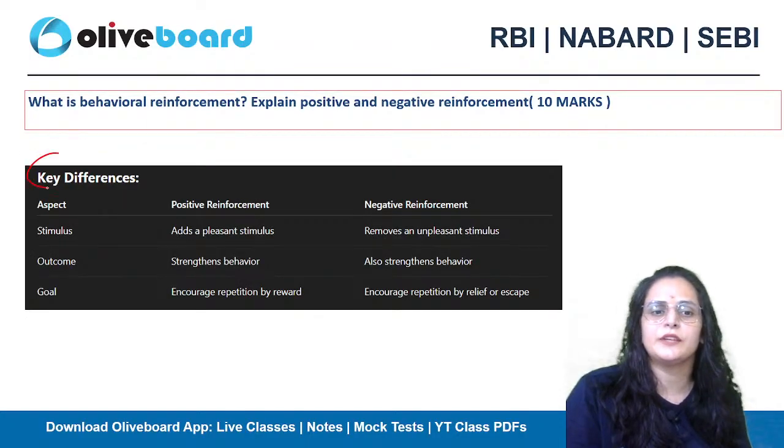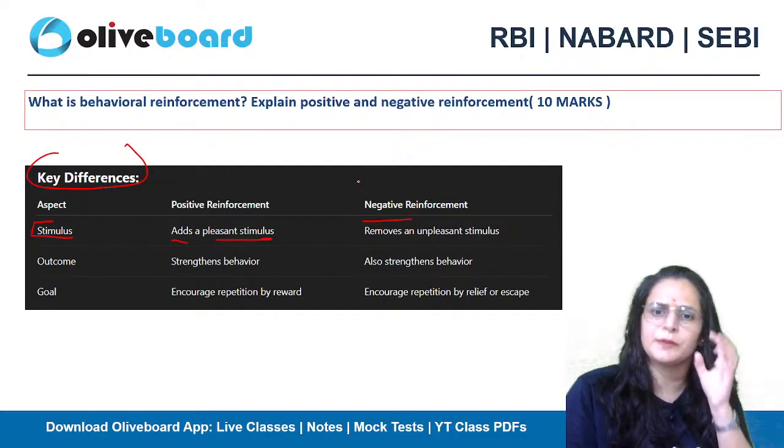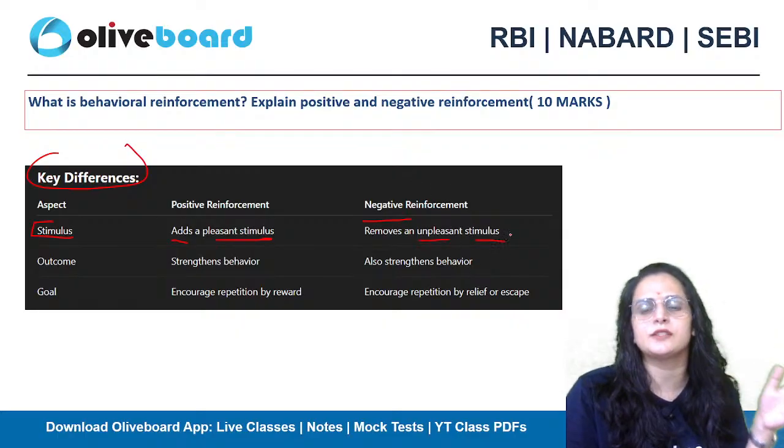So this is a key difference between these two. Here you add a pleasant stimulus, and here what you are doing is following a specific practice because you want to remove an unpleasant stimulus. So here it is scolding or humiliation, and here it is bonus or rewards.